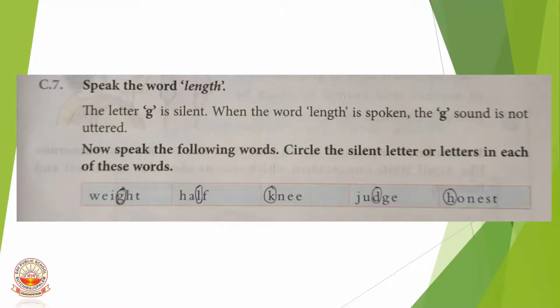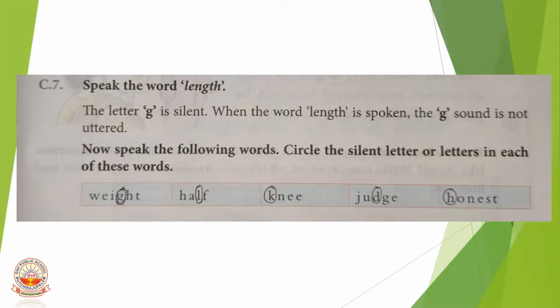So here there is C7. Speak the word length. So how do we pronounce this word, children? We say length. So here the letter G is silent. We say length. So the letter G is silent. When the word length is spoken, the G sound is not uttered. It's not spelled, it is pronounced. Is it not, children?